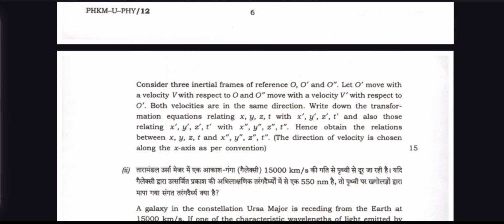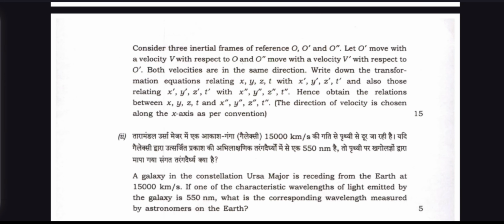And question number 6 is here. Consider three inertial frames of reference O, O dash and O double dash. Let O move with velocity V with respect to O dash, and O double dash move with velocity V with respect to O dash. Both velocities are in the same direction.